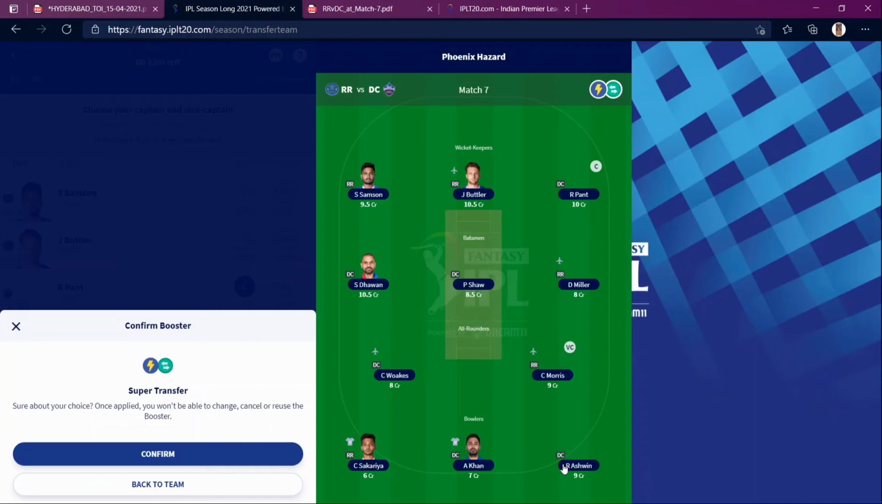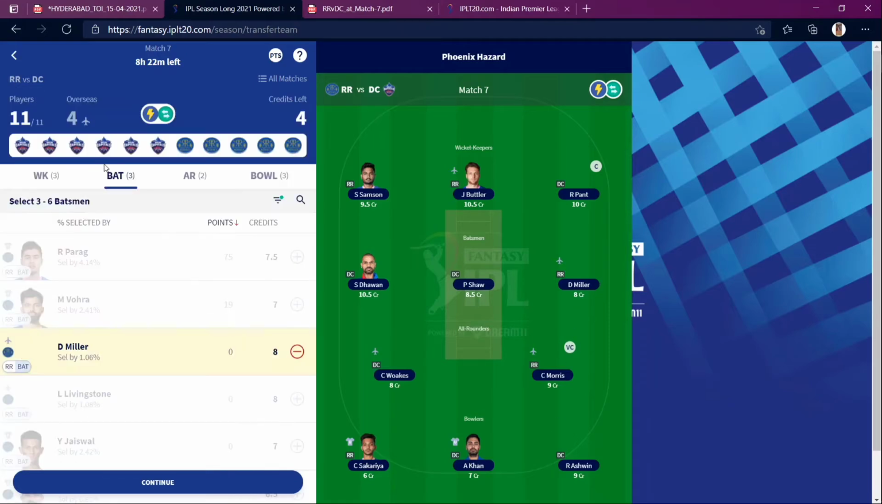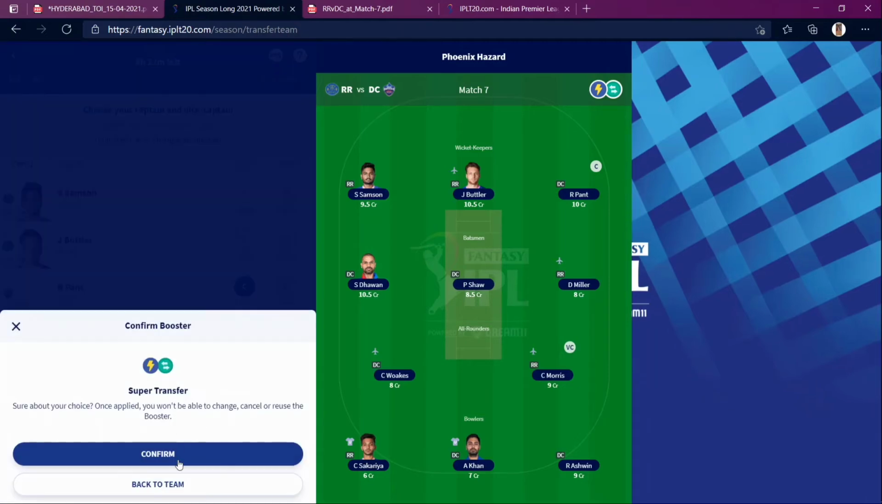One more thing, just for the sake of saying, I'll be doing this. Just wait, this is the one trick I just got now. Here Monam Vora is an uncapped player, so if Miller is not playing, you just replace him with Monam Vora. By that you need not make any transfers. One transfer can be saved. So that's it, guys. You can just click and confirm. Boom.